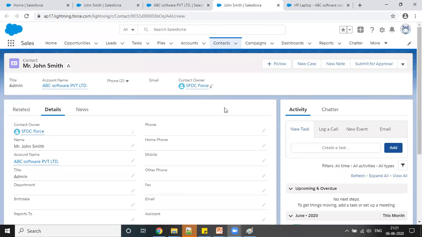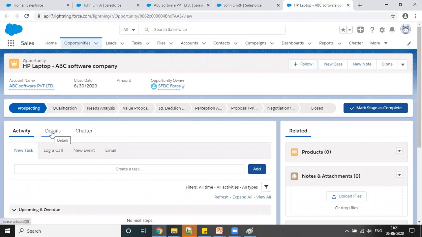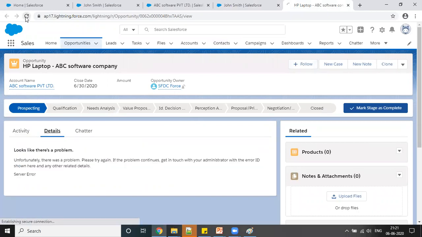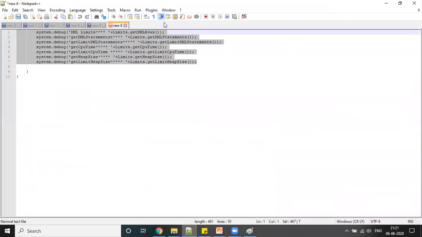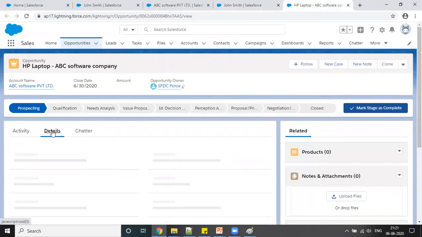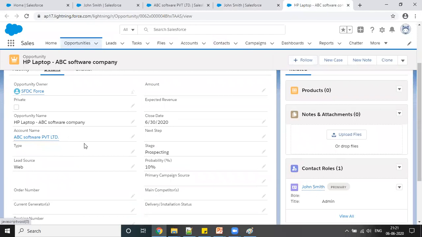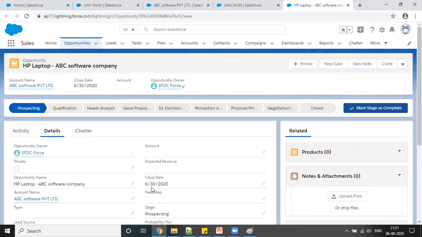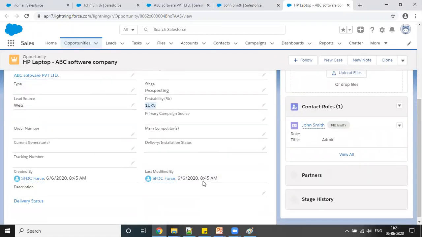Okay, so you can see this opportunity here, and the opportunity got created. You can see the detail here. Let me refresh this. On this detail page you can see it copies the company name here, the stage is Prospecting, and the probability is 10%. It captured the close date and everything. We can edit all these records from here.